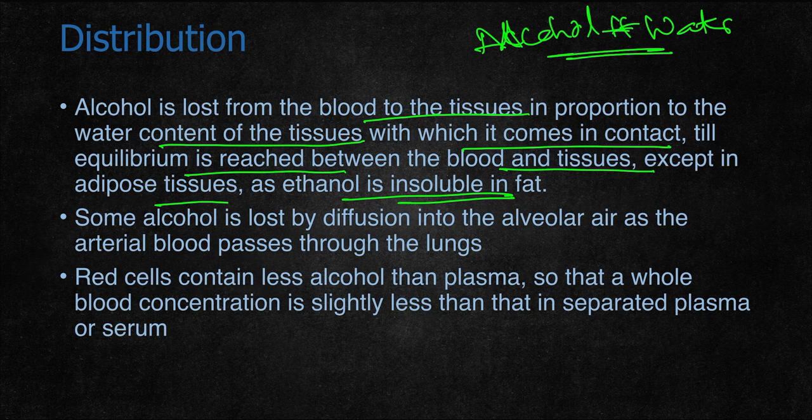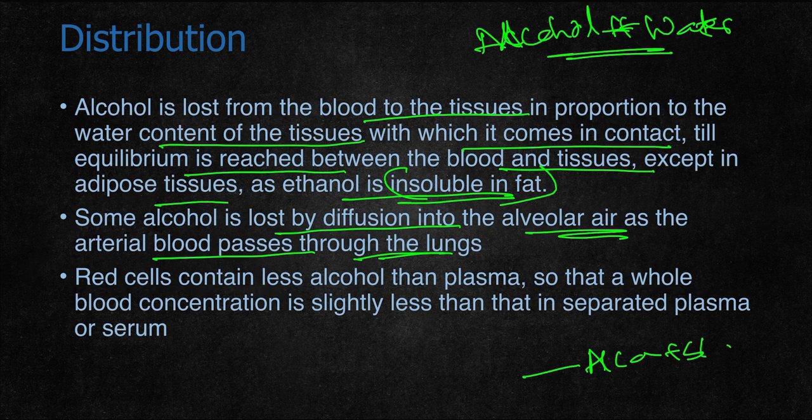So if there is water in a tissue, alcohol will be easily distributed there, but it is poorly soluble in fat, so it is not present in adipose tissue. Some alcohol is lost by diffusion into the alveolar air as the arterial blood passes through the lungs. So once the alcohol reaches the blood, it can be easily distributed throughout the body, and some of it is expired through the alveolar air.